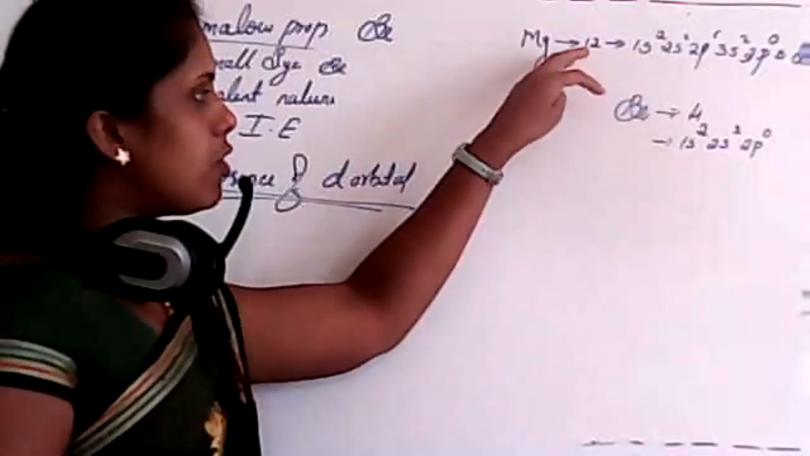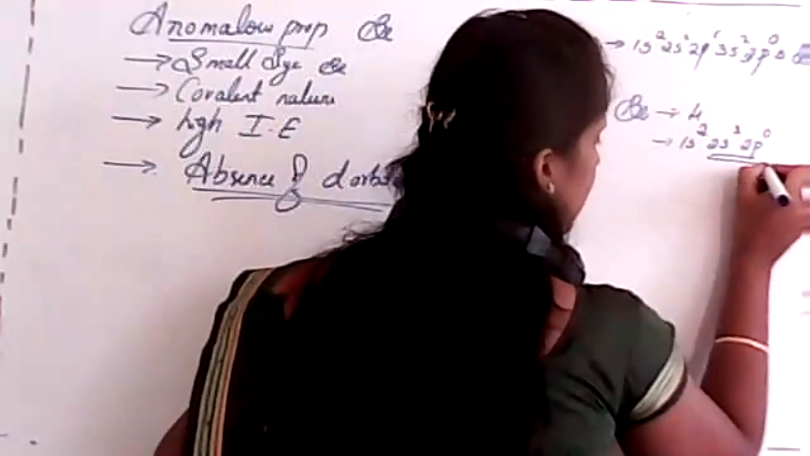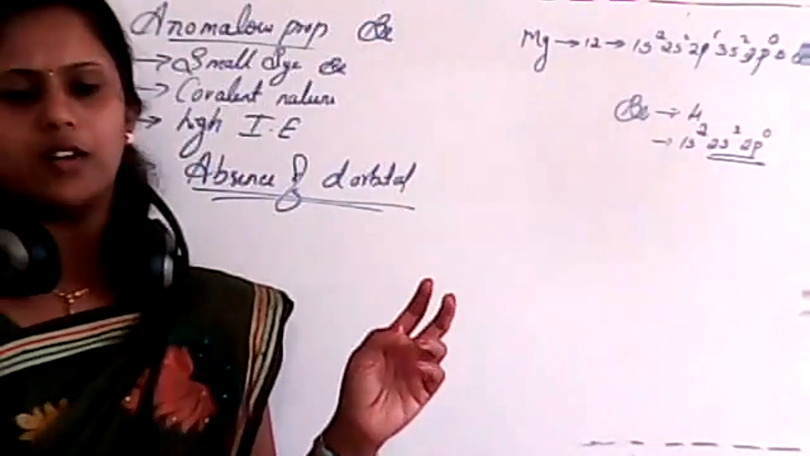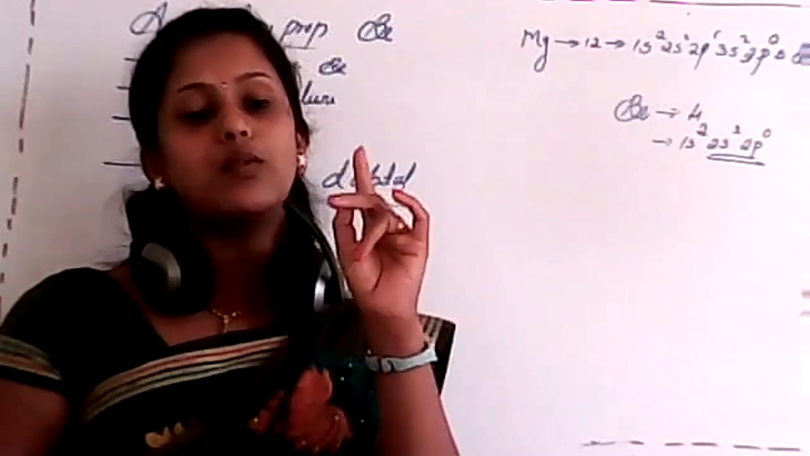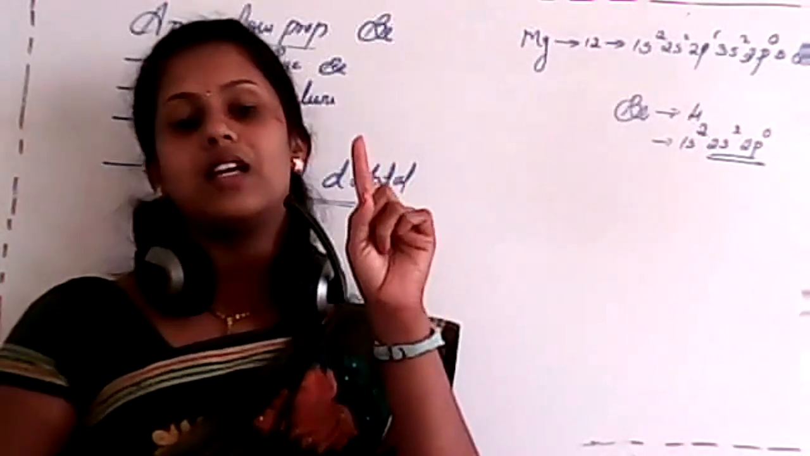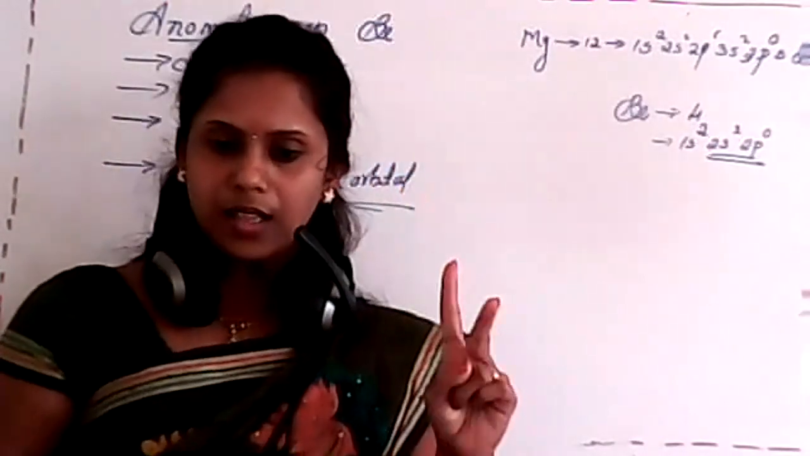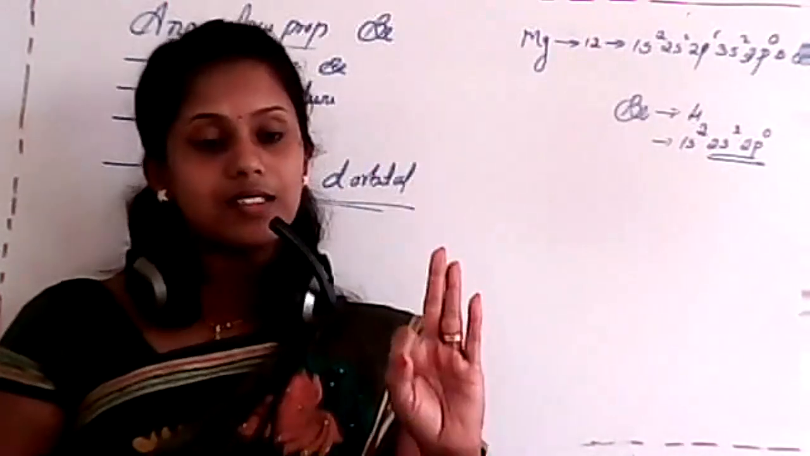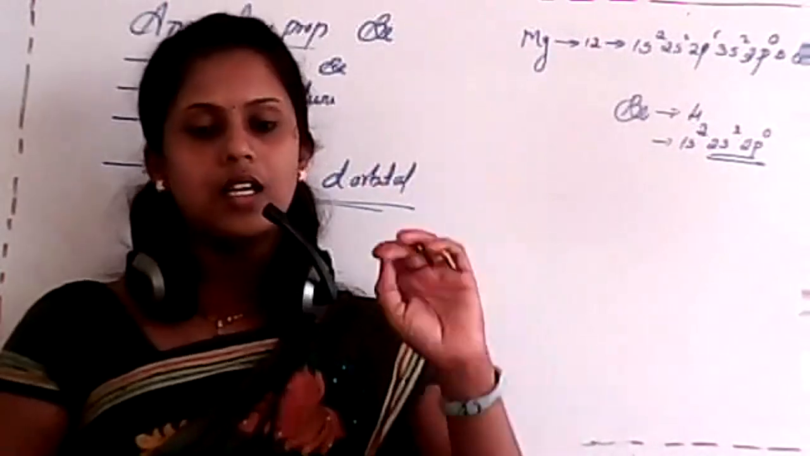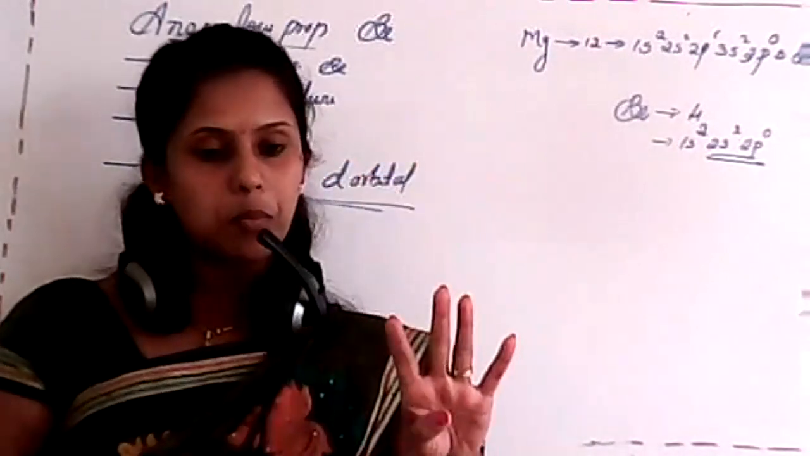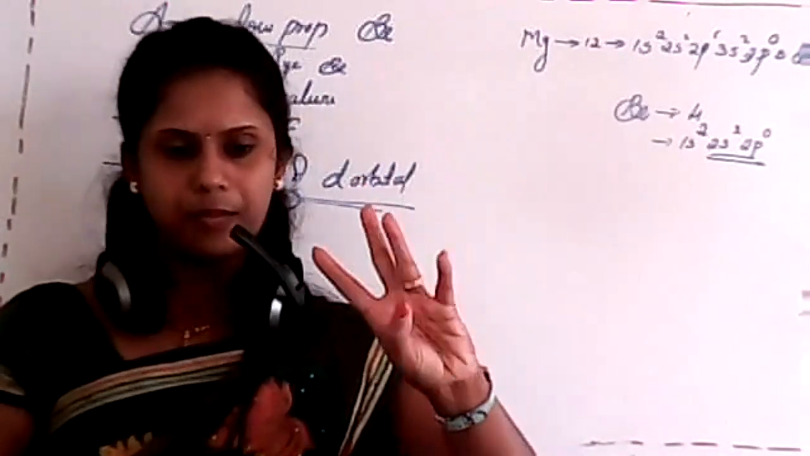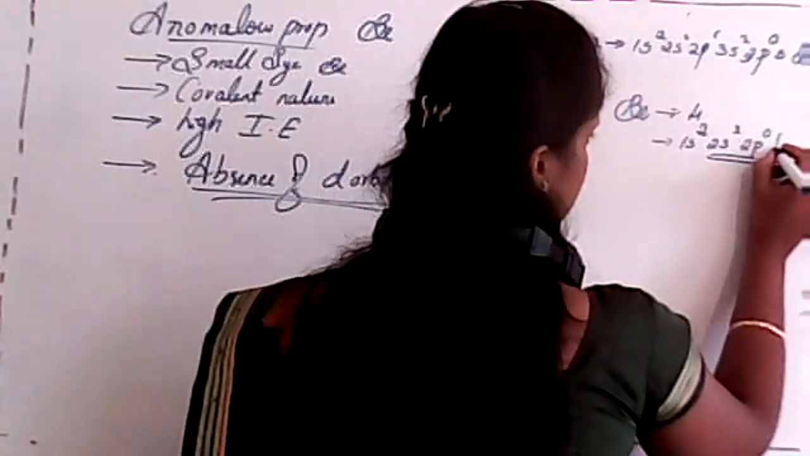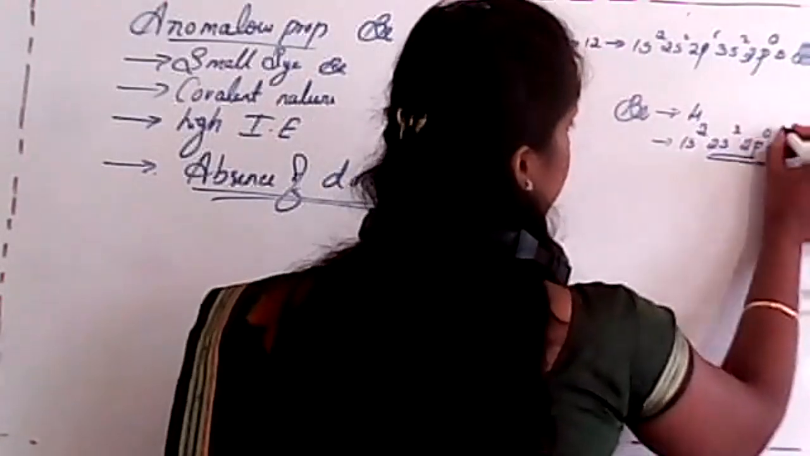When we compare beryllium with magnesium, in beryllium there is no d orbital because its valence shell itself is the second shell. We know the first shell has only one subshell, that is s. In the second shell there are 2 subshells, s and p. In the third shell there are 3 subshells, s, p, and d. And in the fourth shell there will be 4 subshells, s, p, d, and f. We already studied about this. So that's why here there is no d orbital.